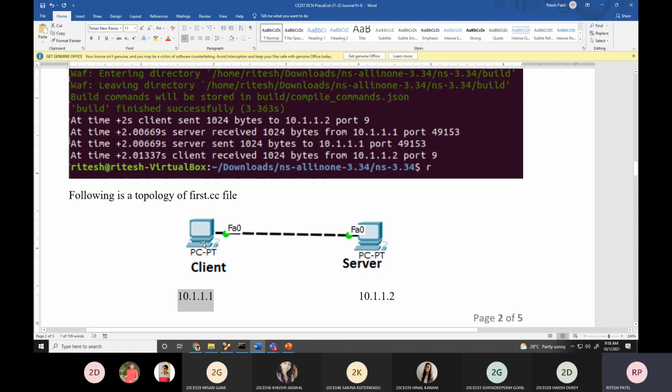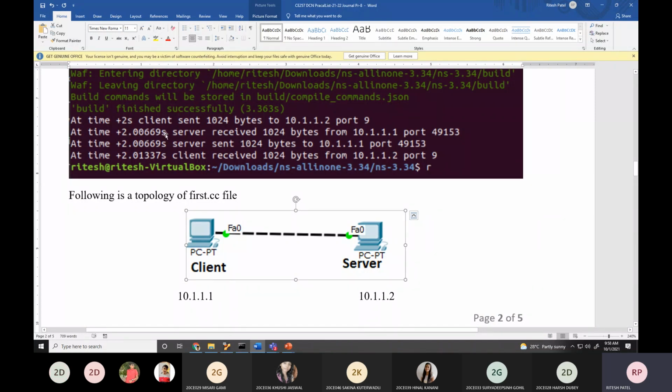The client has started its connection with port 49153, and the server has started its connection with port number 9. IP address and port numbers are very important in communication. They have to be unique. So this second row indicates that at time +2.00669 the server received 1024 bytes.